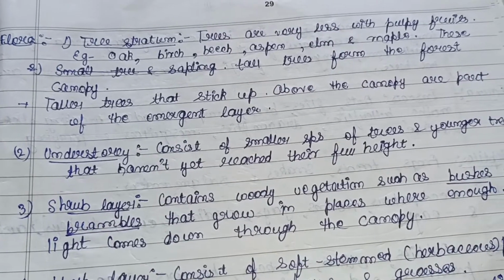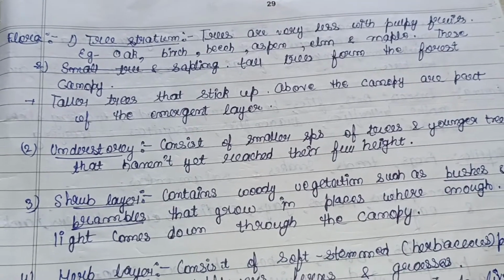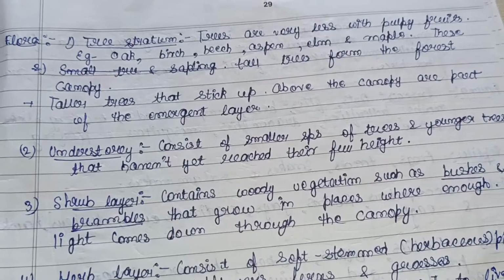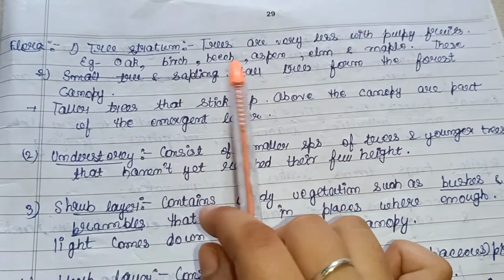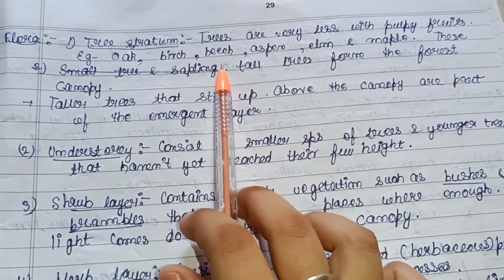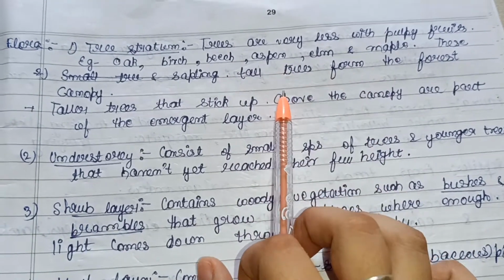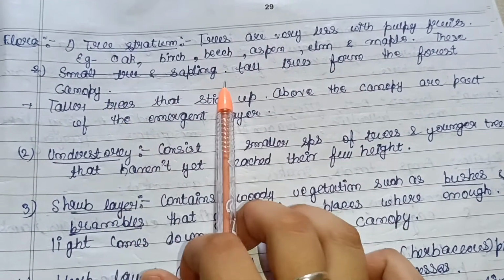Then in the case of flora, layers of plants are found in the deciduous forest. First is the tree stratum, with trees bearing pulpy fruits, for example oak, birch, beech, aspen, elm and maple. These tall trees form the forest canopy, that is the shading part.